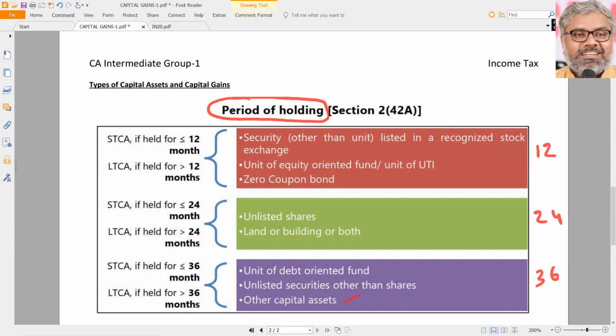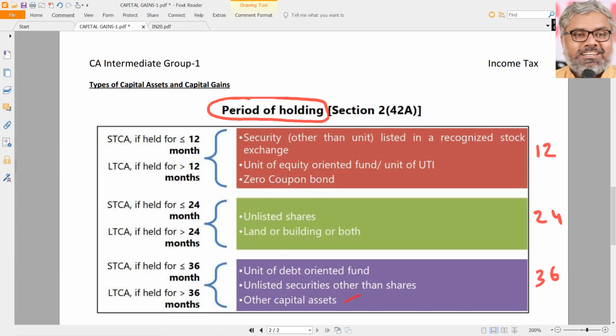If he has held it for more than 36 months, it will automatically be a long-term capital asset, because this is a very generic rule applicable to all types of assets. But there are particular cases where this 36 months principle is not applicable. In certain cases 12 months is applicable, in certain cases 24 months is applicable. Those are actually exceptions. What are those?